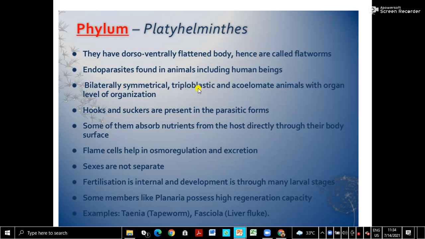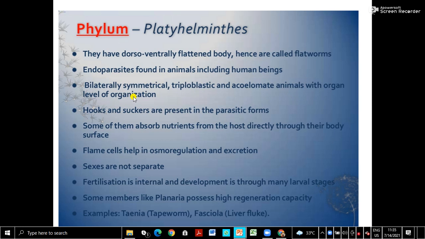Triploblastic also starts from this phylum. That is, there are three embryonic germ layers: ectoderm, endoderm and middle mesoderm. And so bilateral symmetry, triploblastic, terrestrial habitat, and another important advanced feature is organ level of organization.